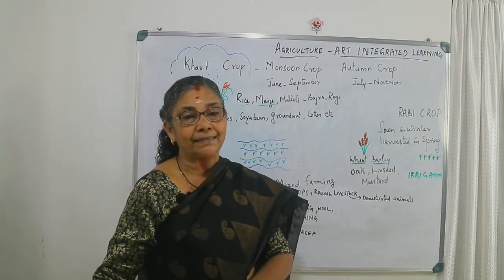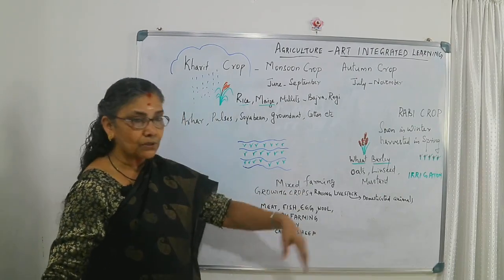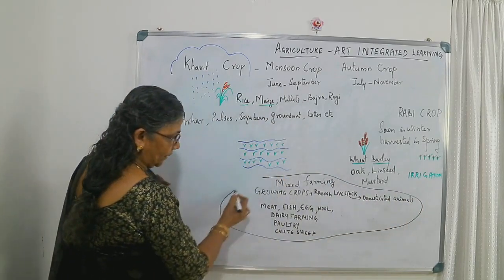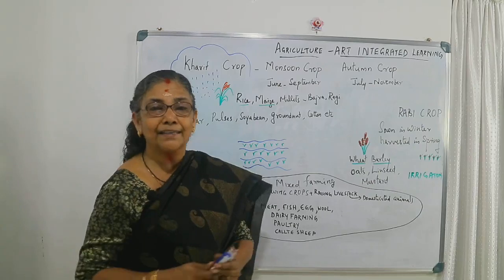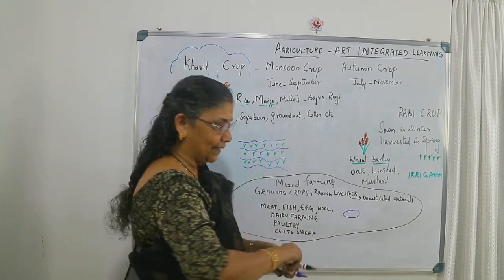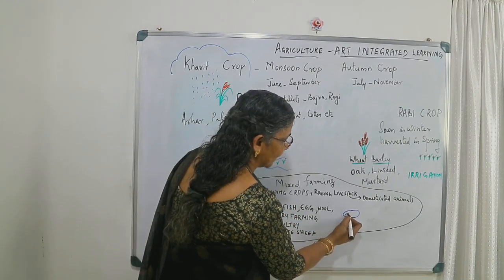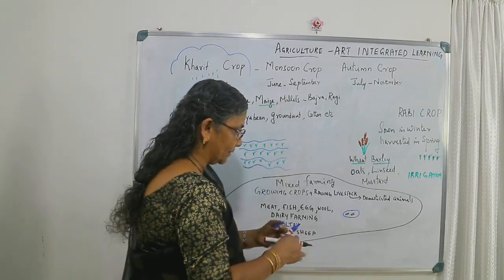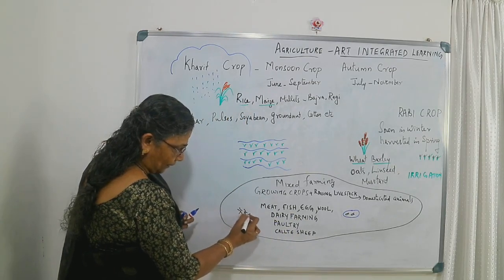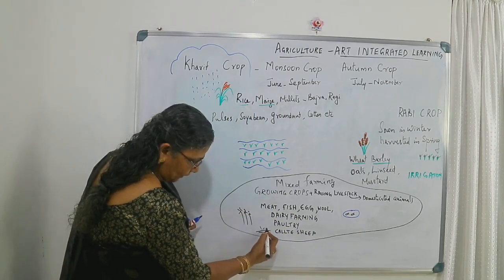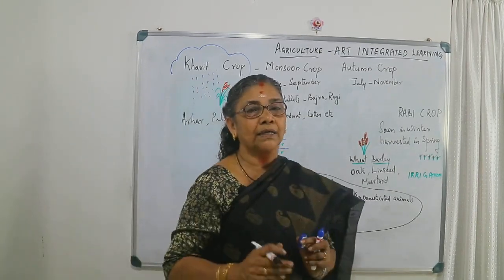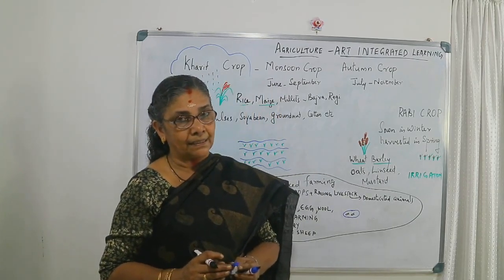When all this comes together in a particular area, that is mixed farming. We can see that there may be a pond where the fish will be. And there we can see coconuts, and on the other side rice or paddy or maize. So when all these things are together in an area, we call it mixed farming.